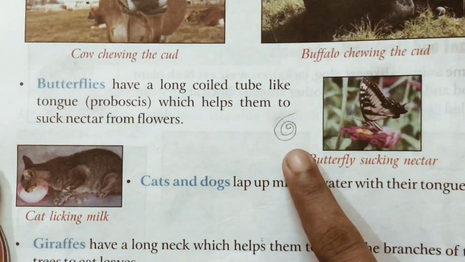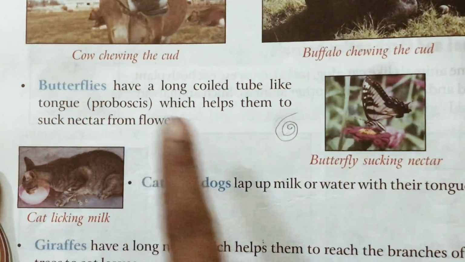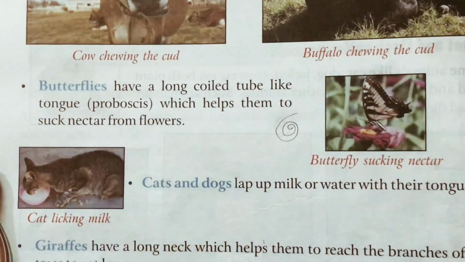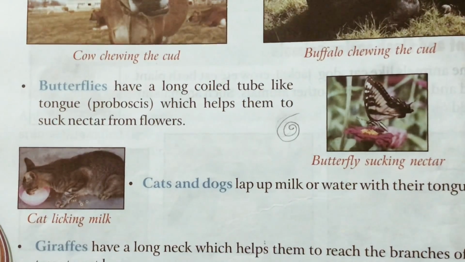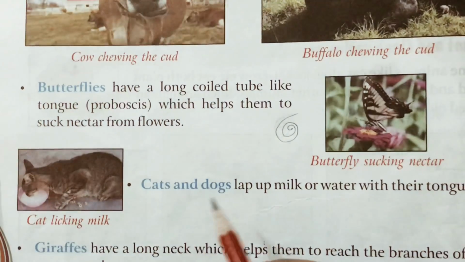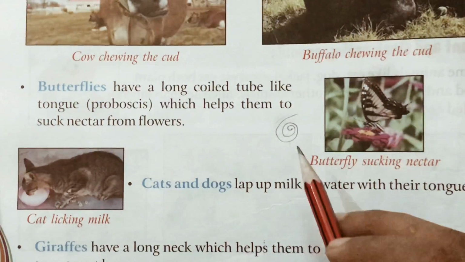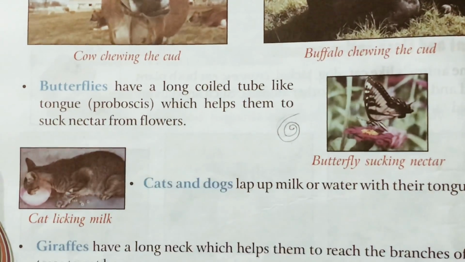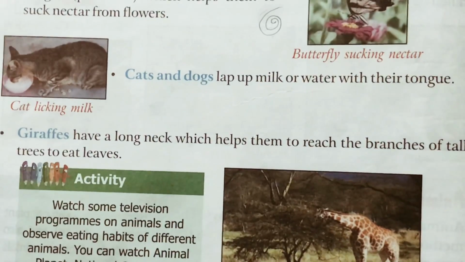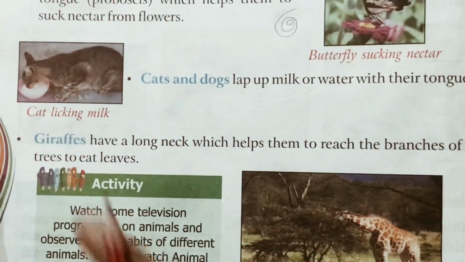This is called proboscis. Some animals like the proboscis monkey, the long nose of some animals, or the long tube-like tongue of some insects are called proboscis.